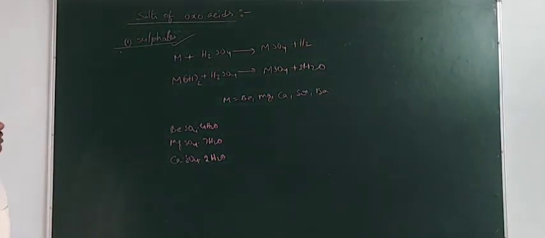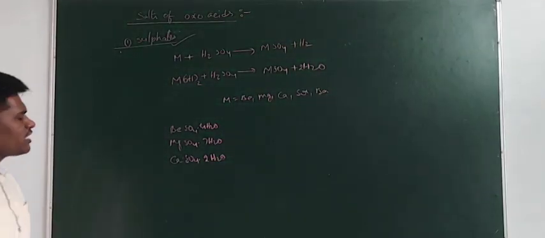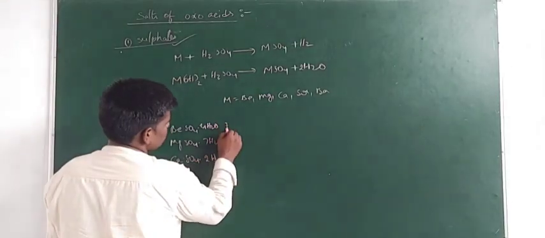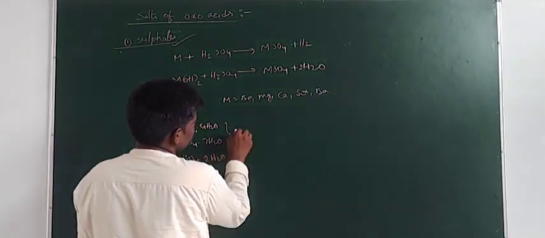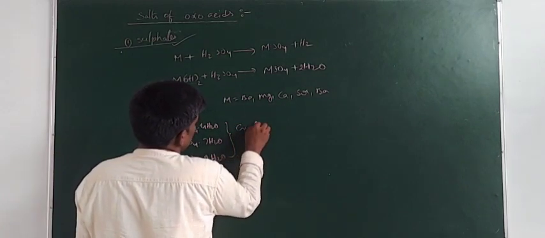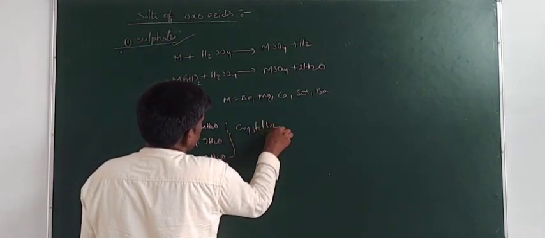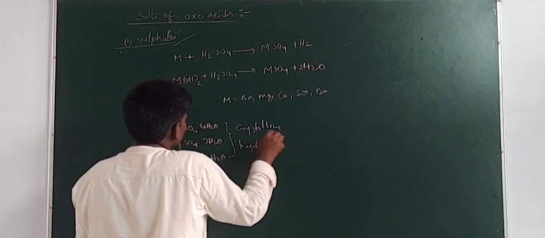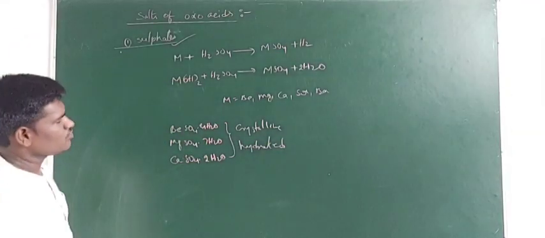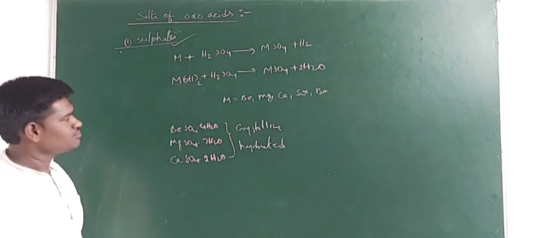So beryllium sulfate, magnesium sulfate and calcium sulfate are present in hydrated form. These are crystalline and hydrated.